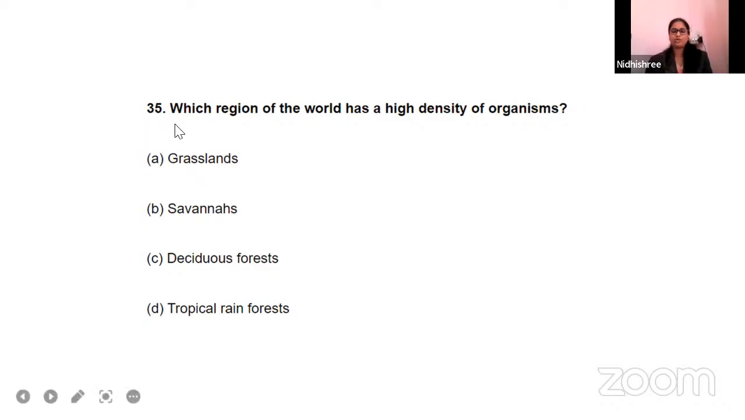35th question. Which region of the world has a high density of organisms? Grassland, savanna, deciduous forest, tropical rainforest. In which ecosystem do you see a high density of organisms?